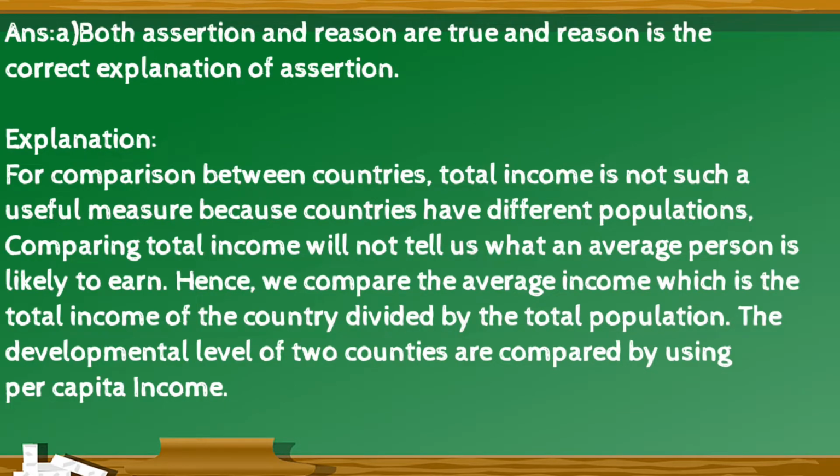The right option is A. Both assertion and reason are true, and reason is the correct explanation of assertion. Explanation for this is for comparison between countries, total income is not such a useful measure because countries have different populations. Comparing total income will not tell us what an average person is likely to earn. Hence, we compare the average income, which is the total income of the country divided by total population. The developmental level of two countries are compared by using per capita income.